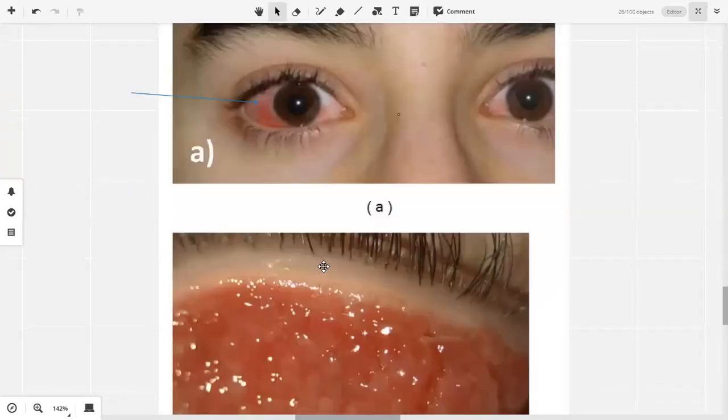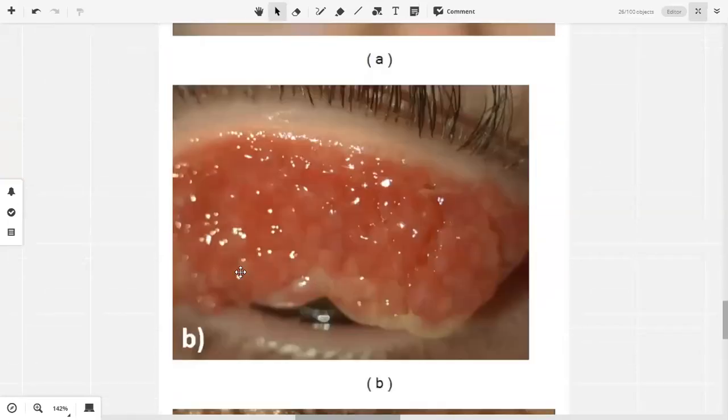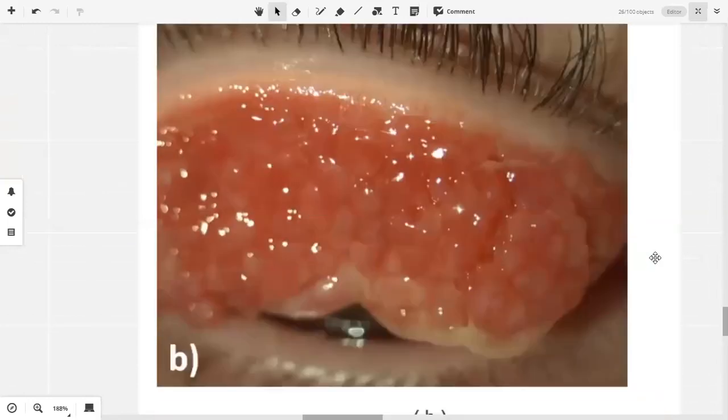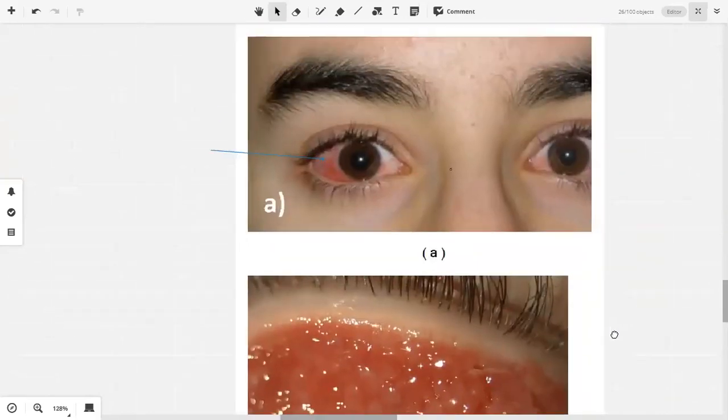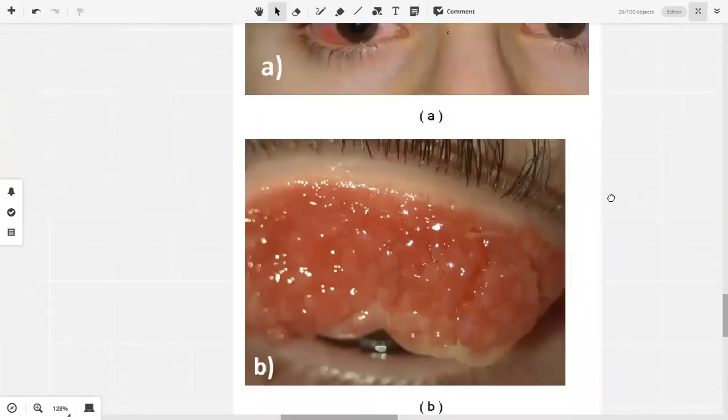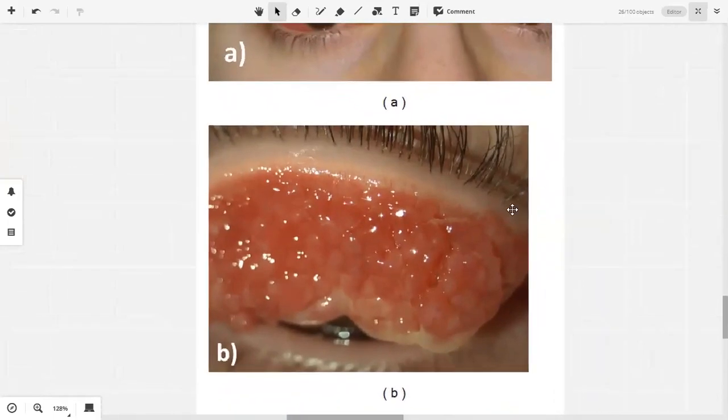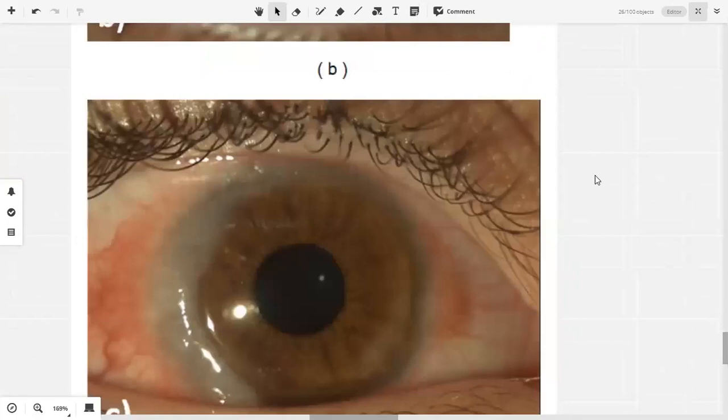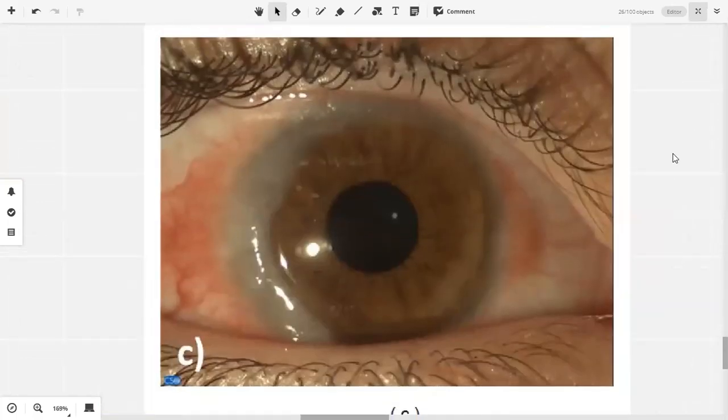Now, if I were to evert the upper lid of this patient, this is what I would see. This is what I am seeing on the upper lid. And if I get a closer look, this is what I am seeing.